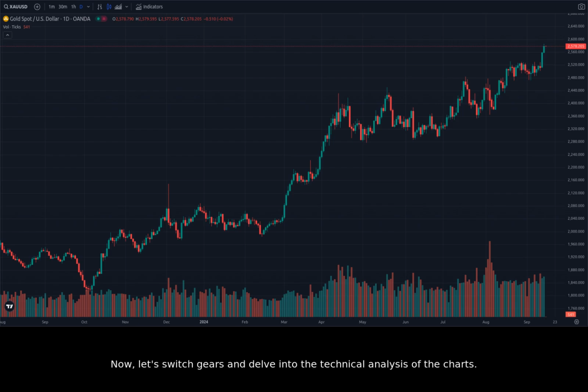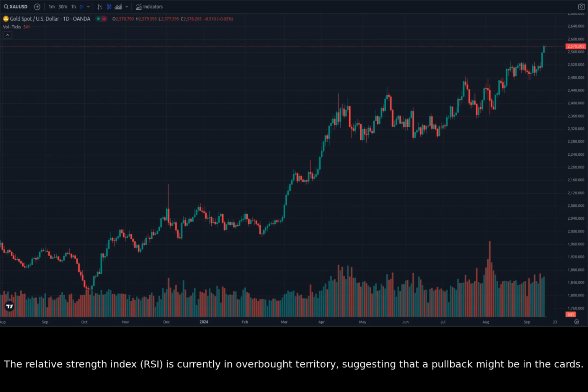Now, let's switch gears and delve into the technical analysis of the charts. Starting with the daily chart, we can see that gold has been on a strong upward trend in recent months. The price has broken out of a long-term consolidation pattern, suggesting a bullish breakout. We can also see that gold has retested its previous all-time high, demonstrating strong bullish momentum.